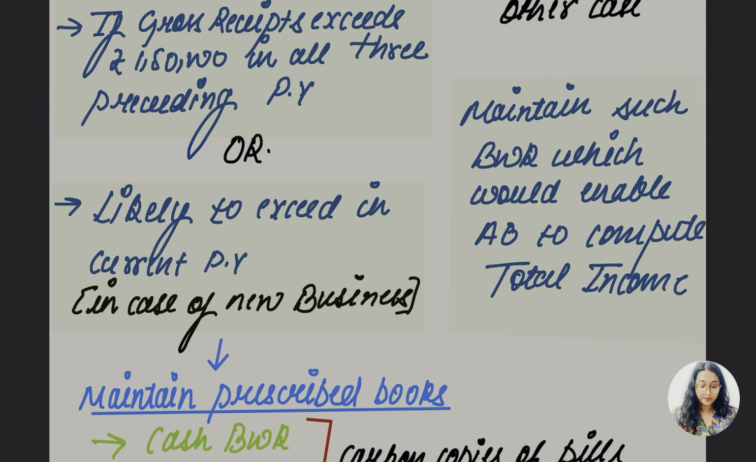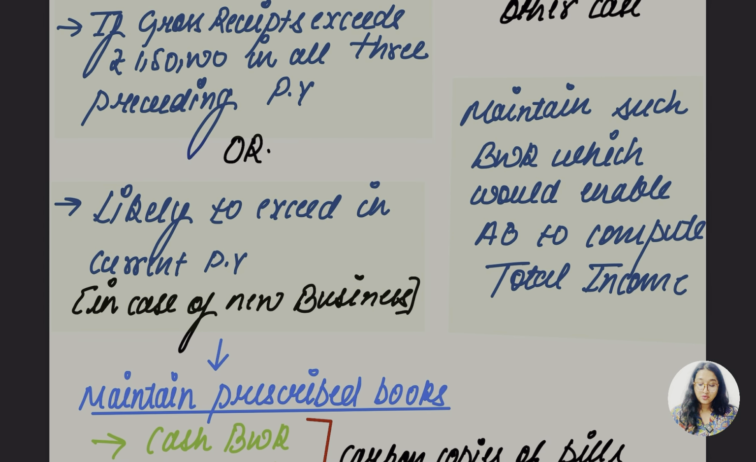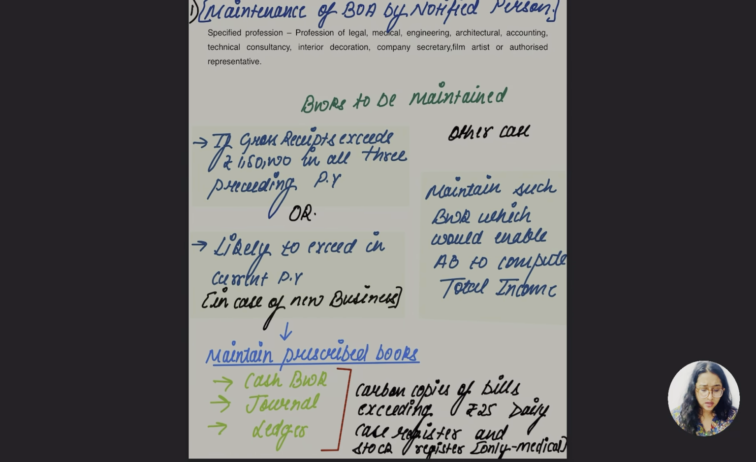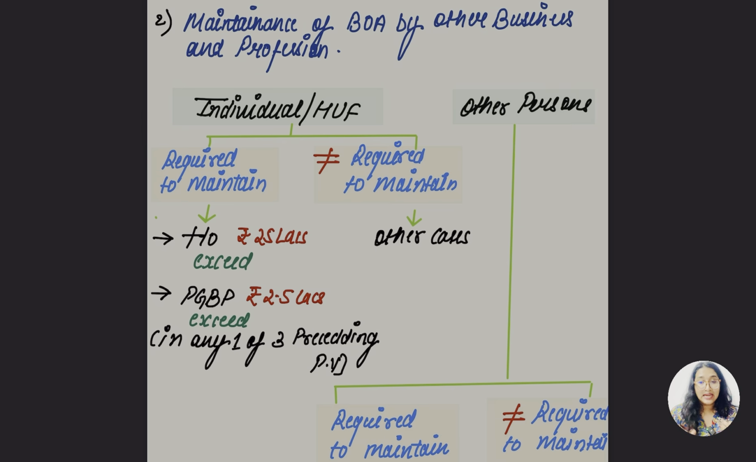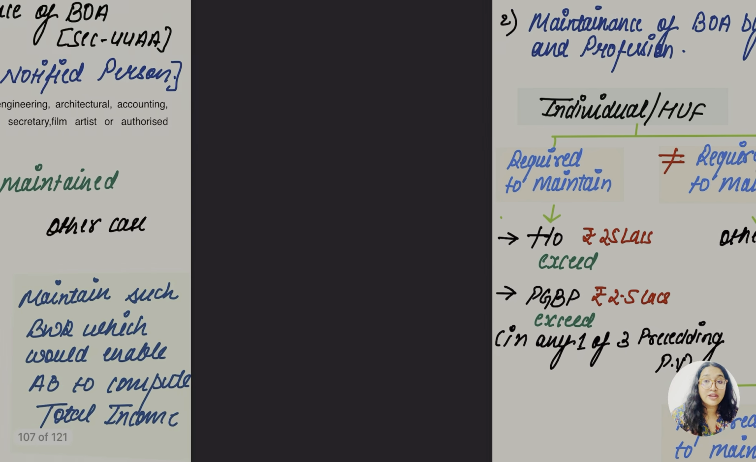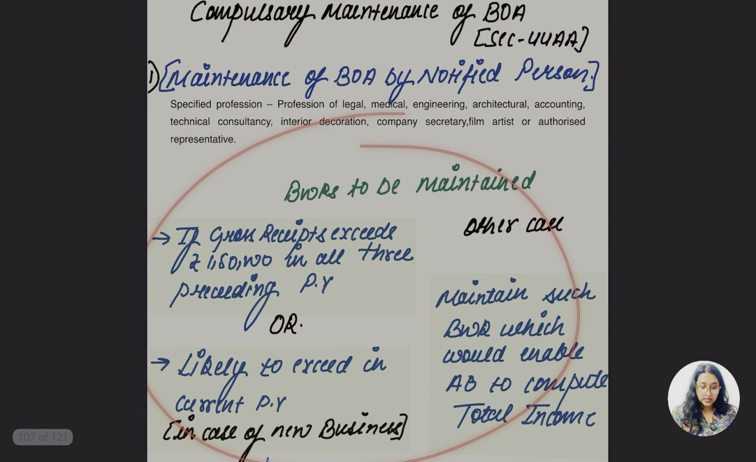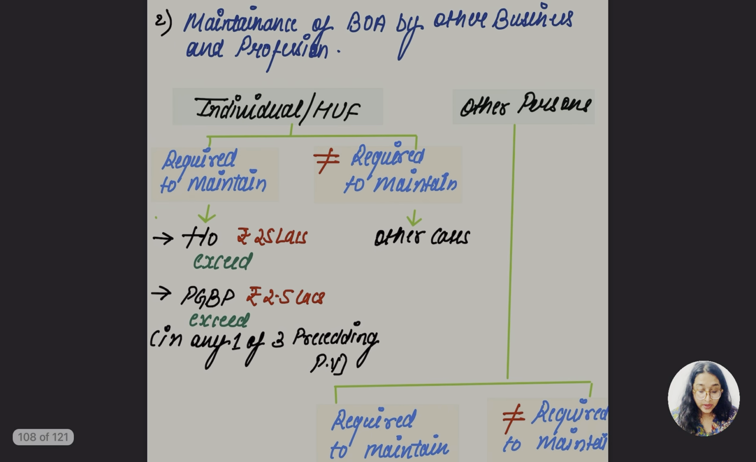Yes. But what about the other cases? They simply have to maintain such books which would enable the AO to compute total income. Okay, there was nothing much more, we know this. So, second case, maintenance of books of accounts by other business and professionals. Earlier this was of professionals, and I know what the specified professions are which are going to be included here. But let's go for the individual and HUF.